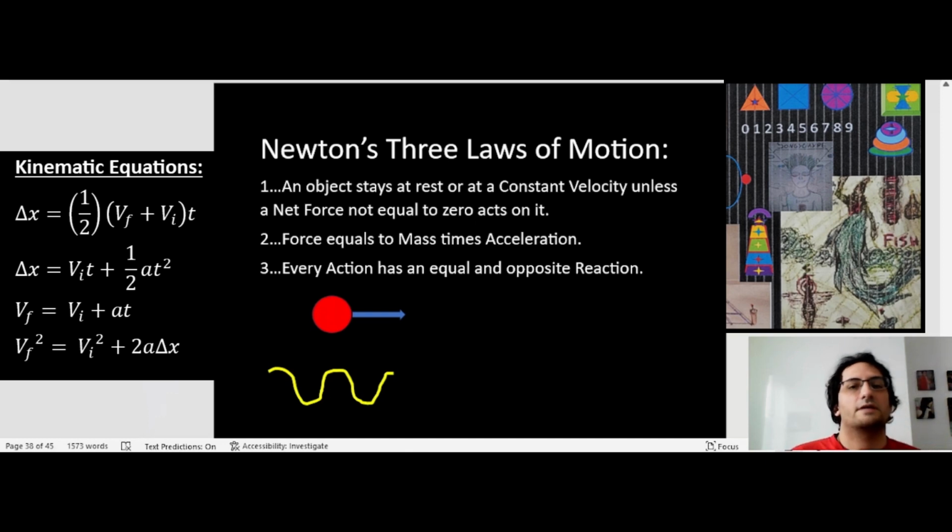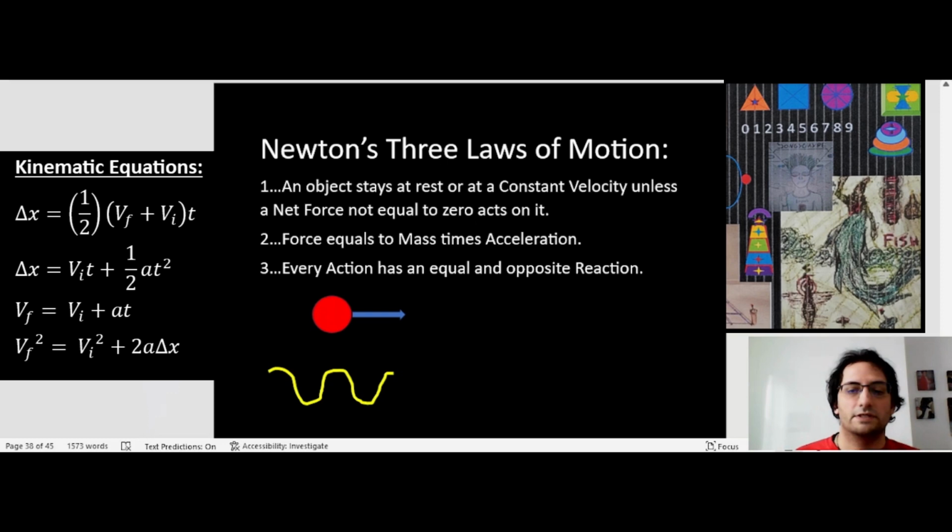And the third law states that every action has an equal and opposite reaction, meaning if you kick a soccer ball with your foot, the same force that you applied on the soccer ball will be exerted on your foot. But the reason why the soccer ball will accelerate more than your foot is because the ball has less mass. This is also why it's not a good idea to hit a rock, because the same force you exert on the rock would be exerted on you.